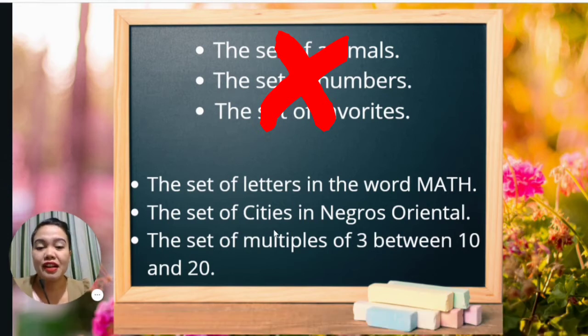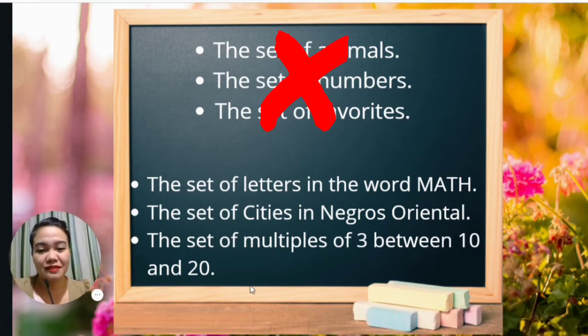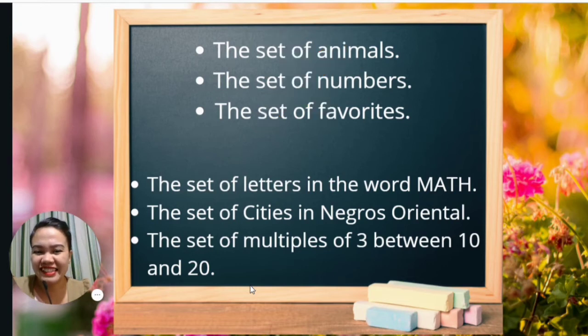From the south, we have Bayawan. Then going up to the north, we have Dumaguete City, Bais and Tanjay cities, Guihulngan City, and of course, our beloved Canlaon City. And for the third sentence, we have the set of multiples of 3 between 10 and 20. Klaro ba iyang gipangayo? Is it clearly described? Is it specific? Yes. So what are the multiples of 3, which is of course between 10 and 20? So you have 12, 15, and 18.